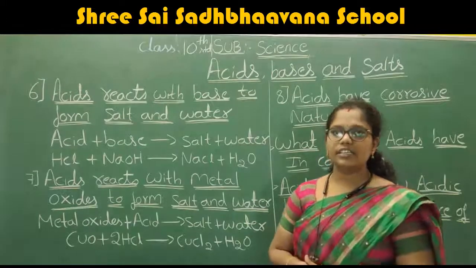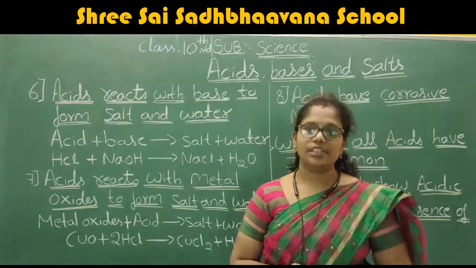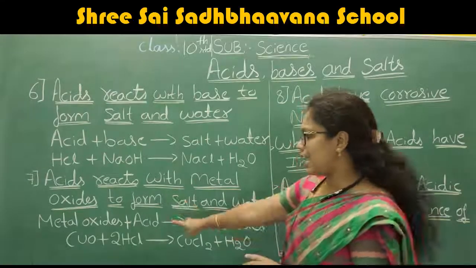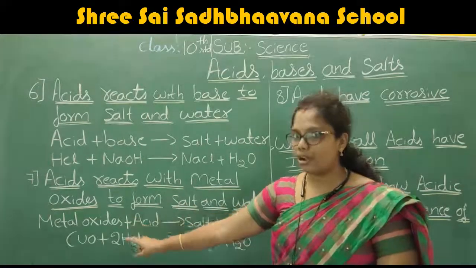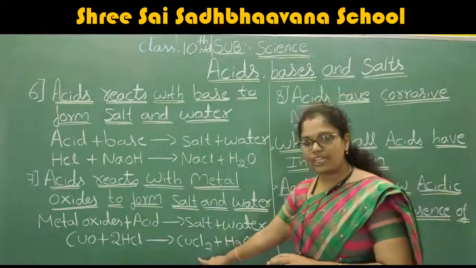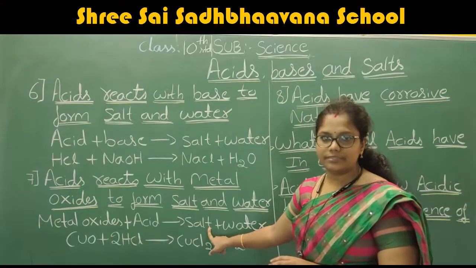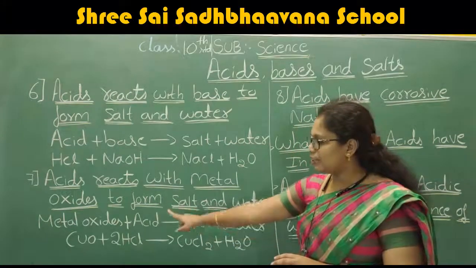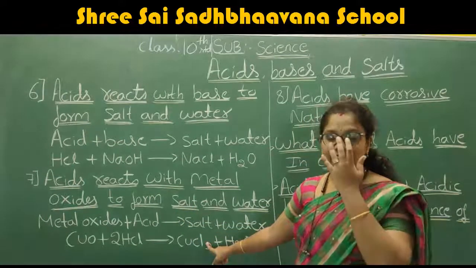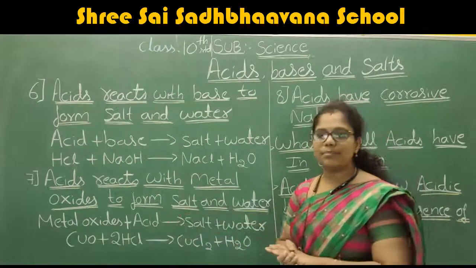The best examples of metal oxides are copper oxide, iron oxide, aluminum oxide; any of the oxides you can take. I have taken copper oxide. If copper oxide is reacted with hydrochloric acid, it forms copper chloride plus water. Copper chloride is a salt. When any metal oxide is reacted with an acid, it forms a salt. Therefore, copper chloride is a salt. Copper chloride plus water. Any other example for this one?